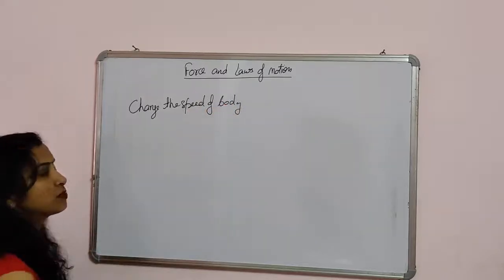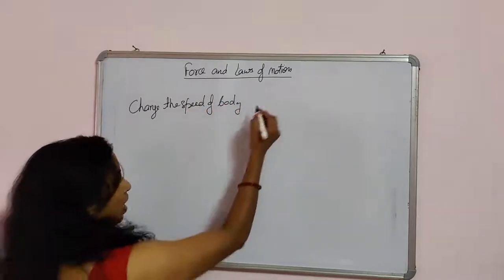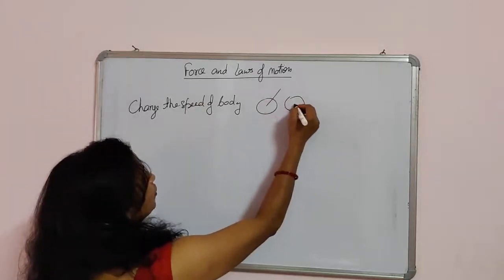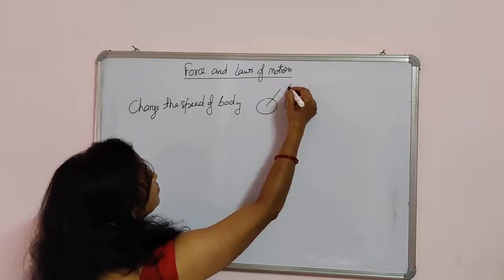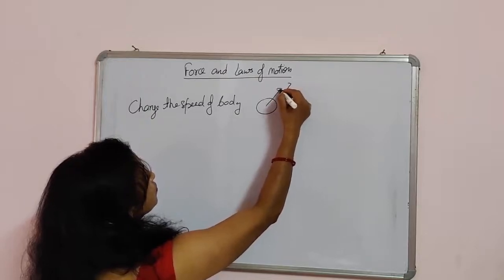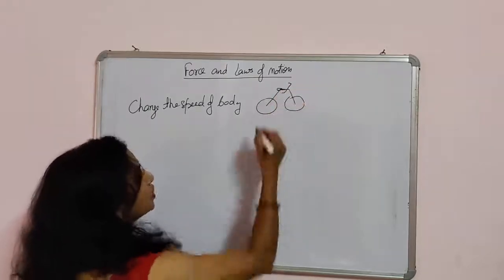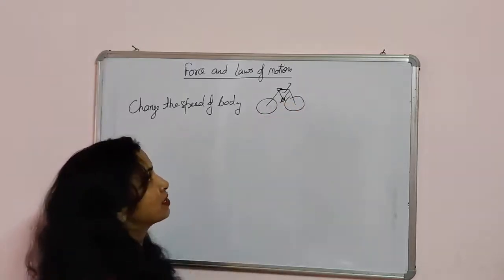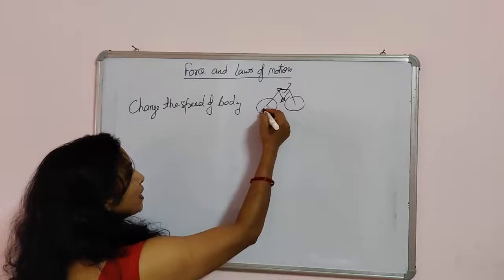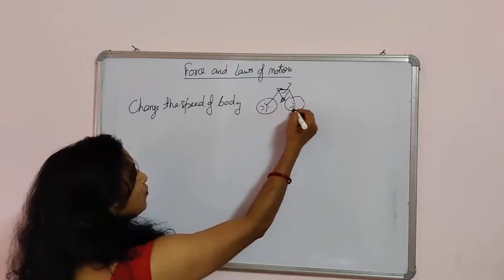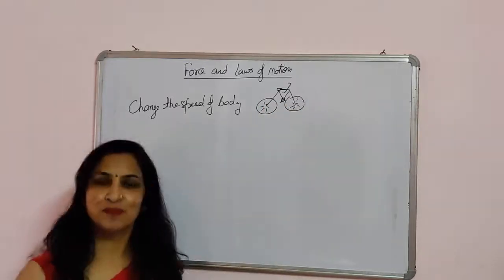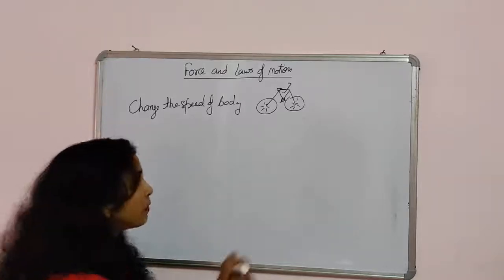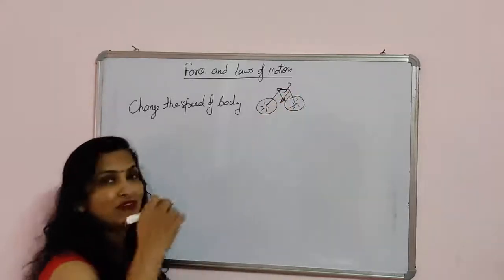Take for example, suppose you are moving on a bicycle and you start pedaling fast. Then what will happen? Your speed will change. So it means we can change the speed of a body by applying force.